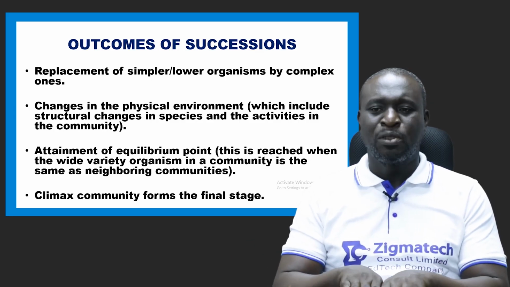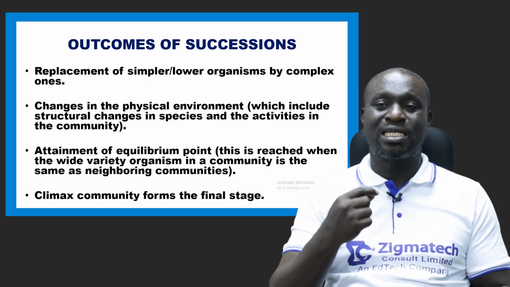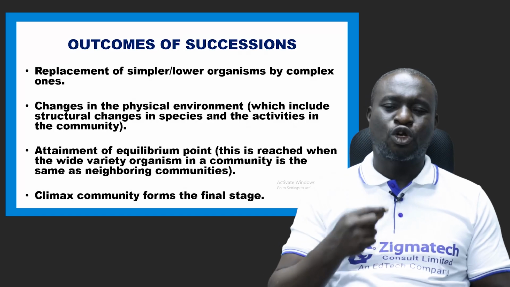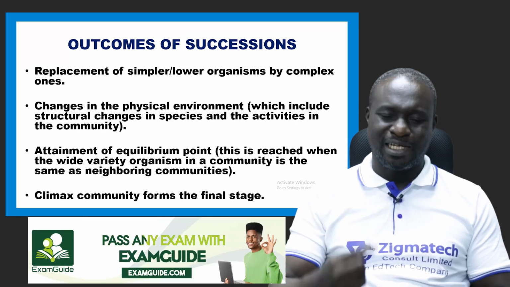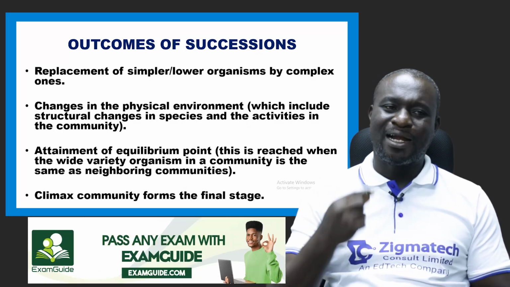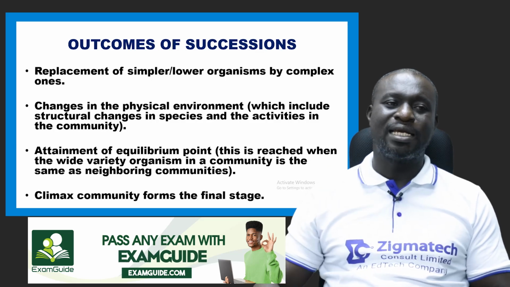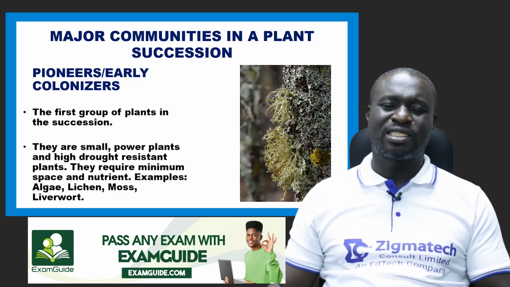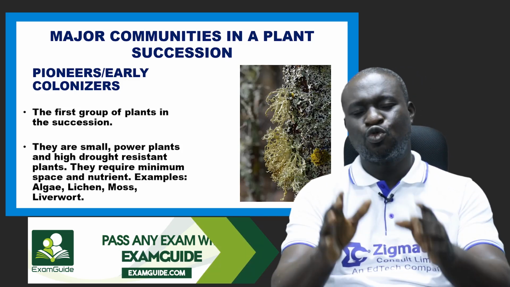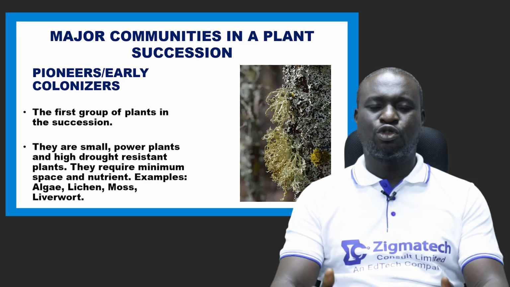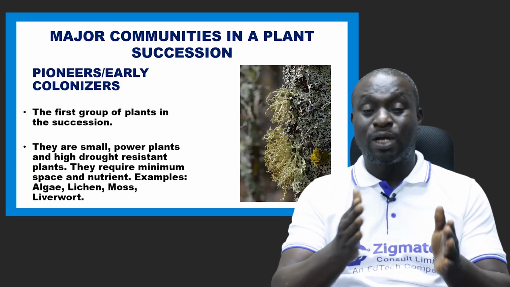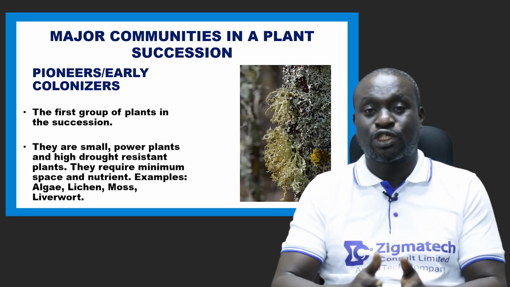That is a balance. And then what else do you see as an outcome of succession? A climax community forms the final stage. So the final stage is usually a climax community. Now, major communities in a plant succession. Now, let's take a look at plants. We want to talk about plant succession. Now, looking at the plant succession, let's look at the major communities, major steps.